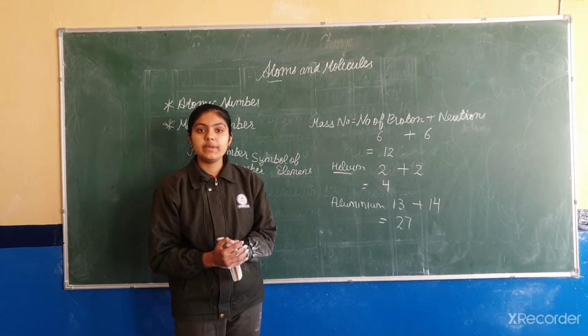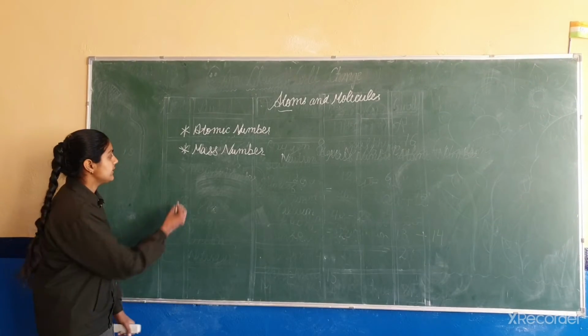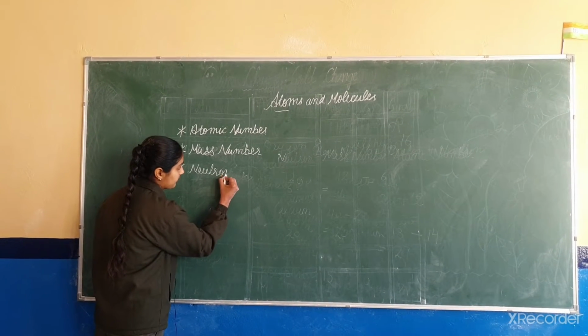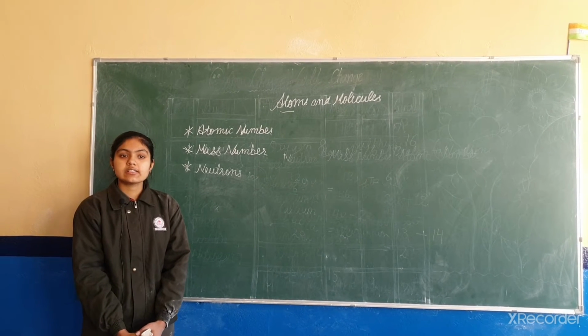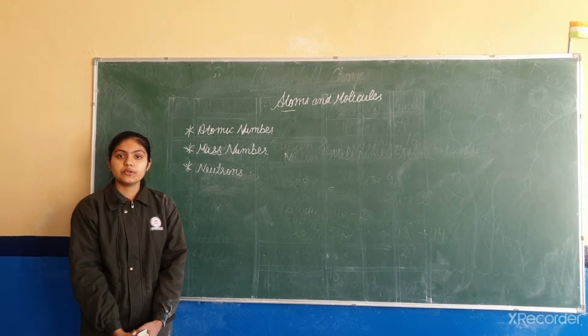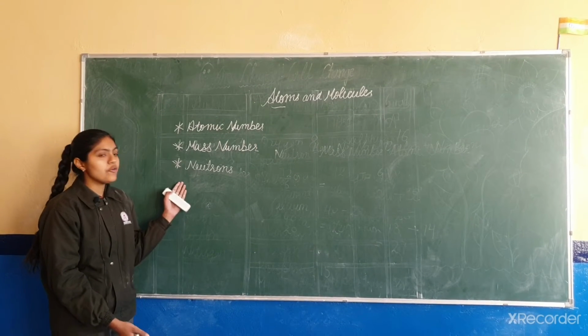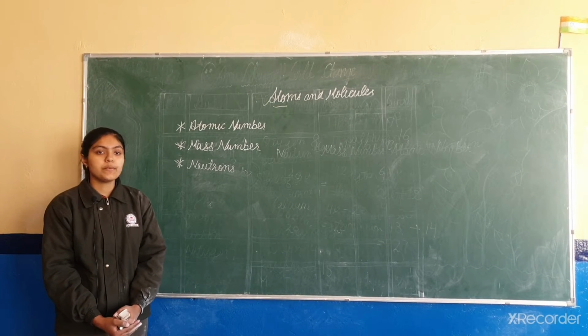Now our next topic is neutrons. So friends, what do you mean by neutrons? J. Chadwick discovered the subatomic particle neutron, which has no charge and a mass equal to the proton. So how will we find the neutrons? Neutron is equal to the mass number minus the number of protons.